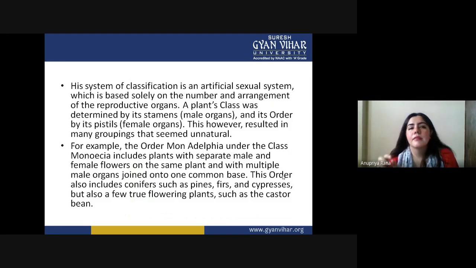But Linnaeus introduced a very important point in his artificial system, which was the sexual system in plants.